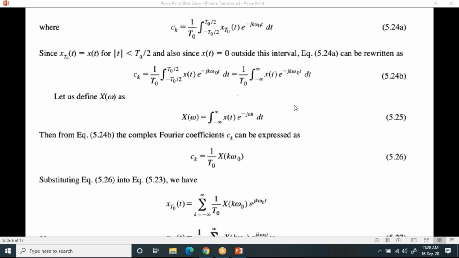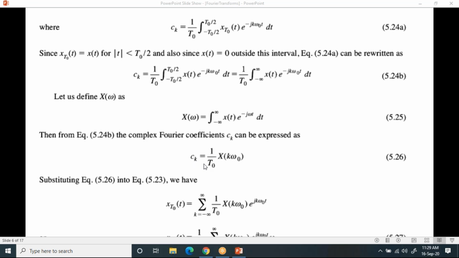We'll do some modification on this equation. Now we are going to define x of omega equal to integral minus infinity to plus infinity x of t e power minus j omega t dt. In general, this is the Fourier transform of x of t. Please try to understand. You are going to derive the Fourier transform from the exponential Fourier series by adjusting this term as x of omega, and you can write the coefficient ck with scaling.